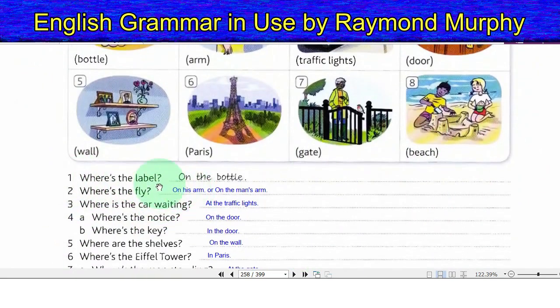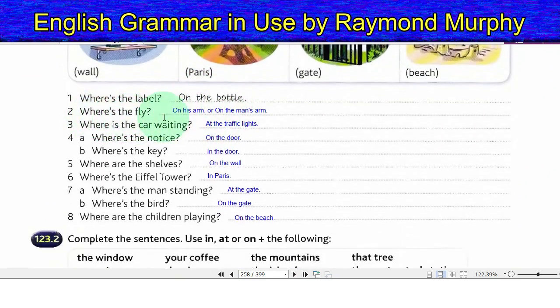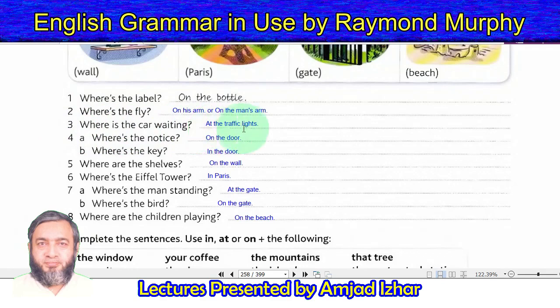1. Where's the label? On the bottle. 2. Where's the fly? On his arm, or on the man's arm. 3. Where is the car waiting? At the traffic lights.